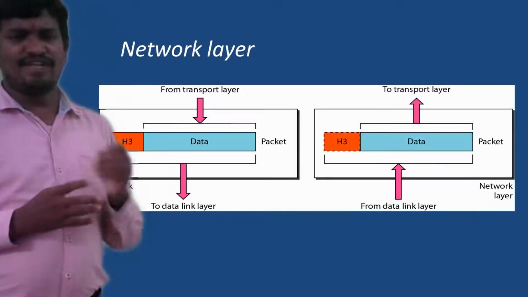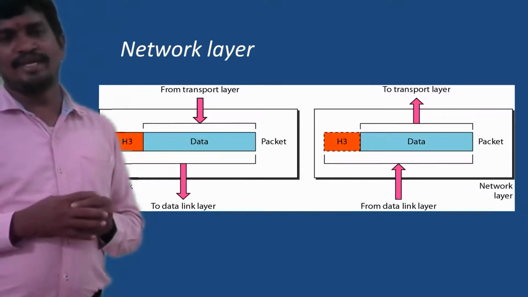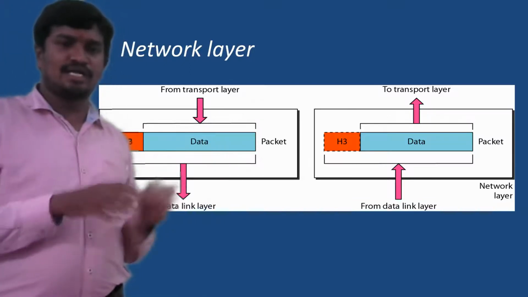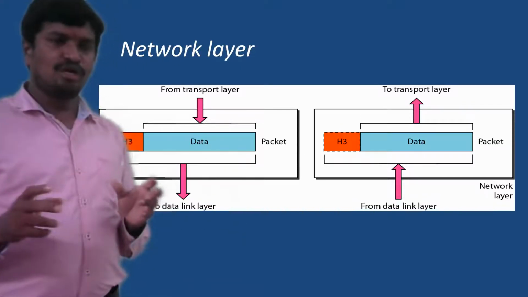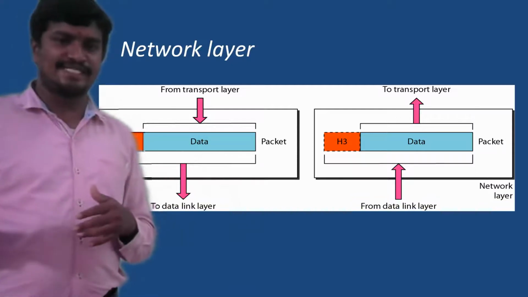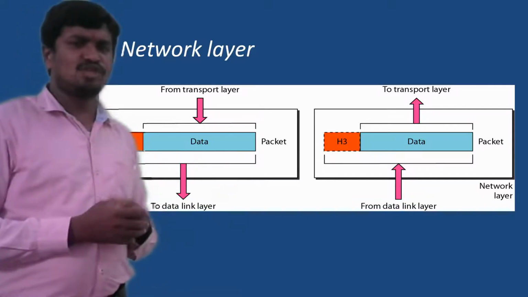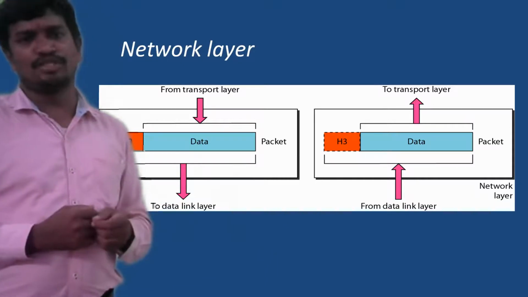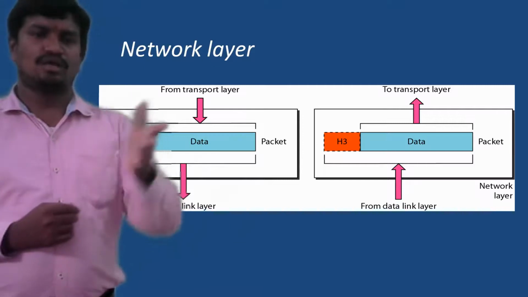Every router in the intermediate network nodes is going to maintain some information called a routing table. The routing table gives you the entire topology and architecture of that network, like how many nodes are there, which are connected to which, in which path the shortest distance is, and which system is busy and which system is idle. A lot of information is recorded at routers. That information we call routing table information. It is useful for the network layer in order to make a decision to push that packet towards the destination.